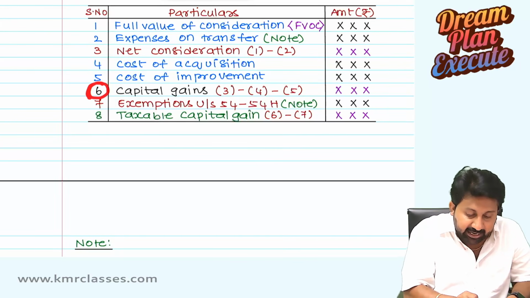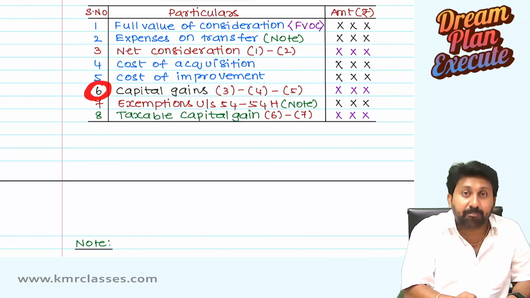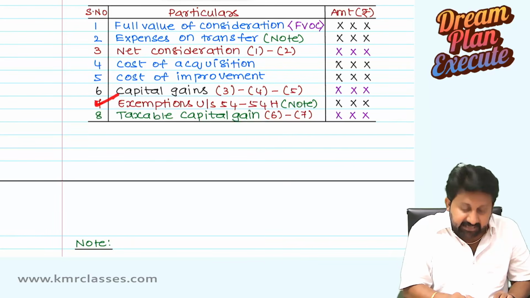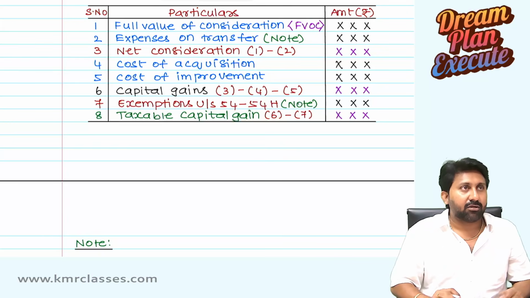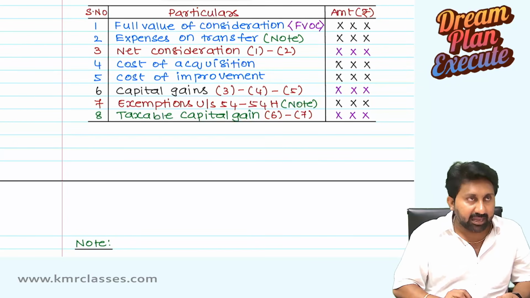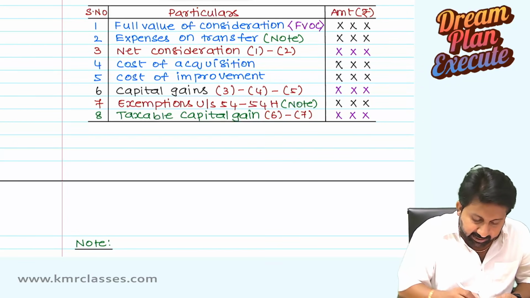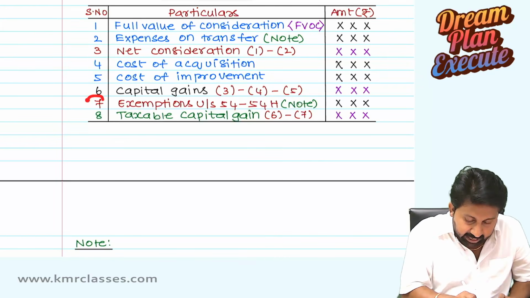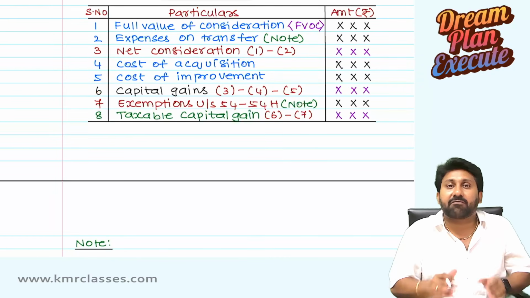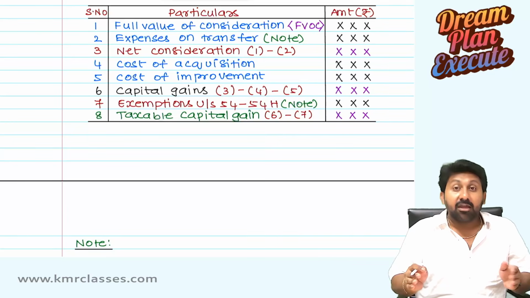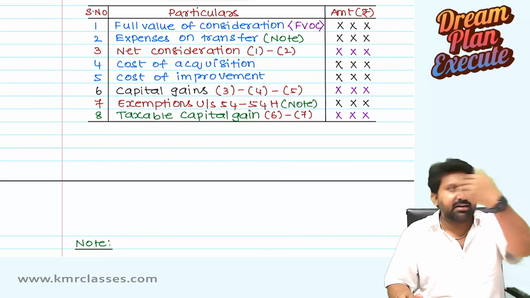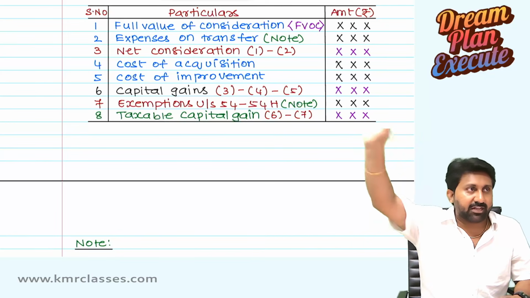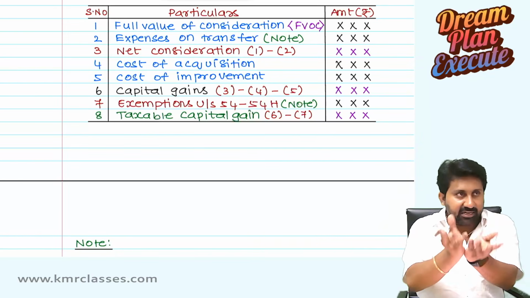If the capital gain calculated under the 6th point is a short-term capital gain, exemptions are very few. If the capital gain calculated in 6 is a long-term capital gain, exemptions under this particular part will be more. When it will come, when it will not come, we will discuss separately. That's a different story altogether. When we come to 54 to 54H, I will discuss there. But overall understanding should be there now for you.